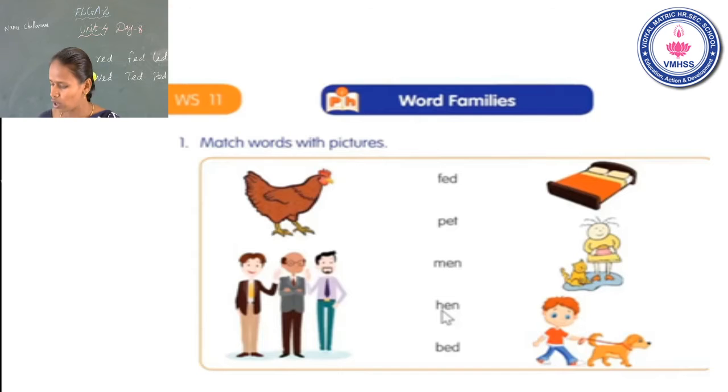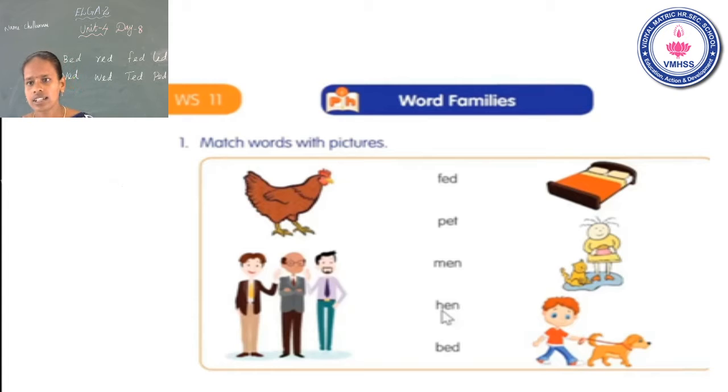Take worksheet 11, page number 94. They have given words and pictures. You have to match the words with the correct picture. See the first one. What is this? This is can. Second picture, men. See the third picture, on your right side, bed.